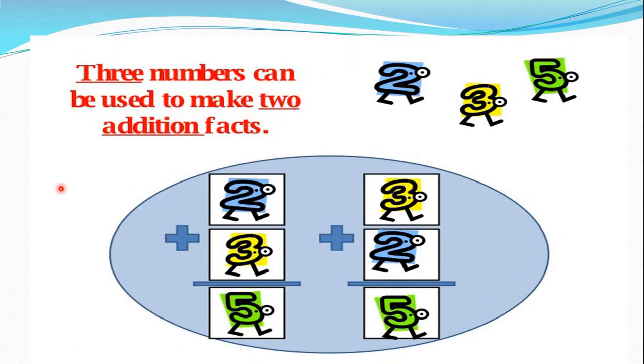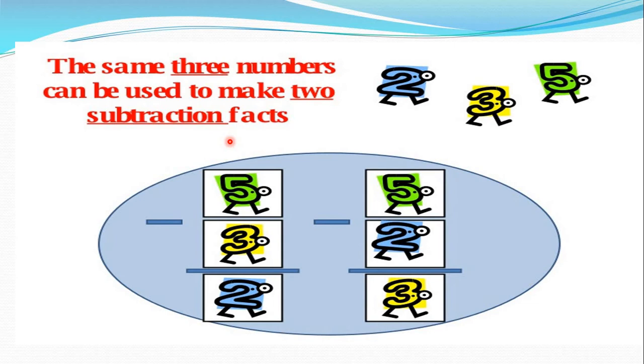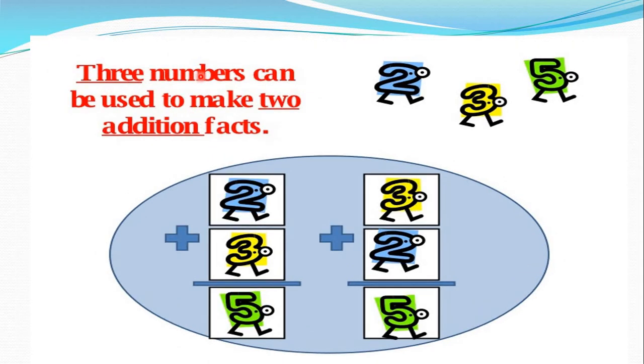Okay, now students, one more thing, check this number. First of all, what is the sentence I am reading here? Three numbers can be used to make two addition facts. In the previous slide, what we learned was that the same three numbers can be used to make two subtraction facts. And now here three numbers can be used to make two addition facts.